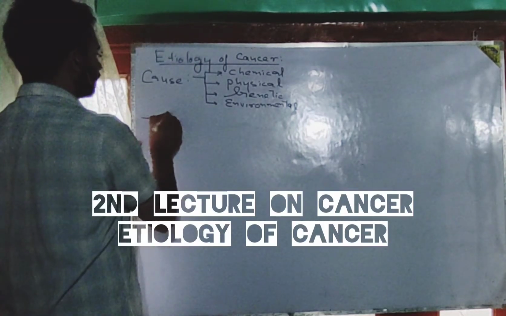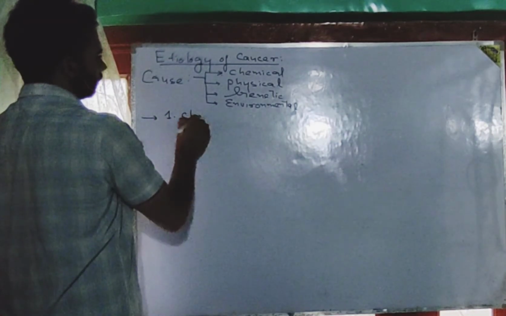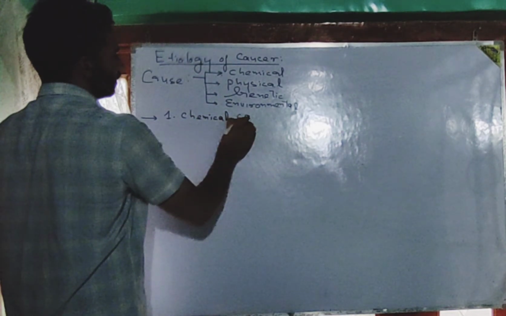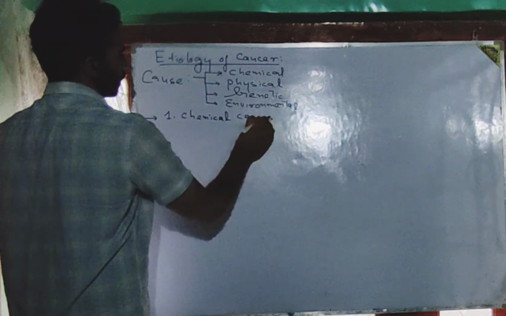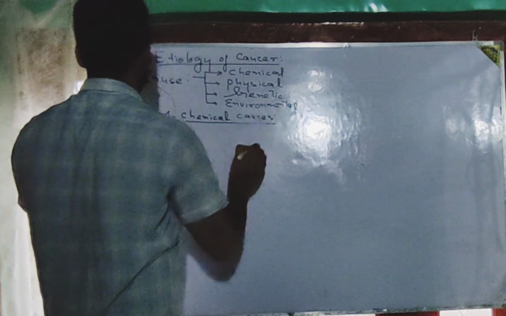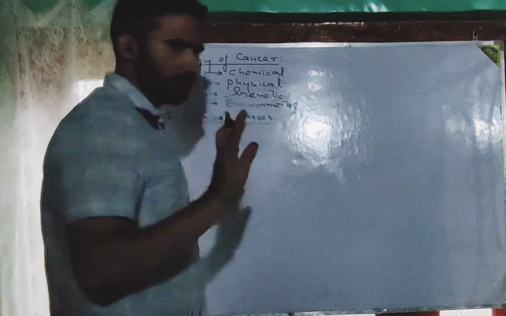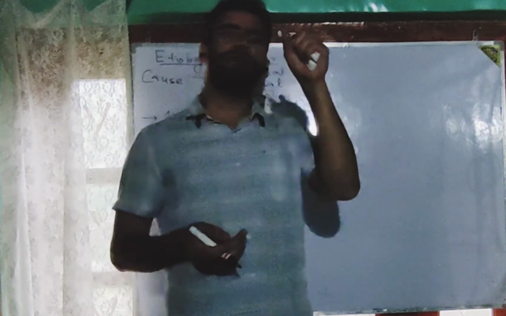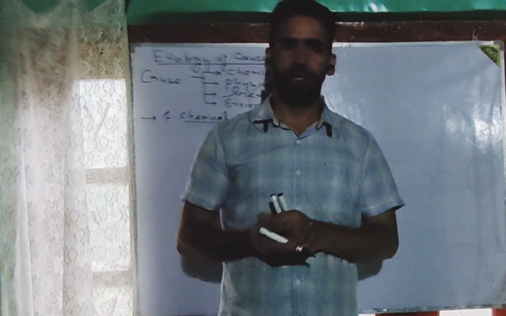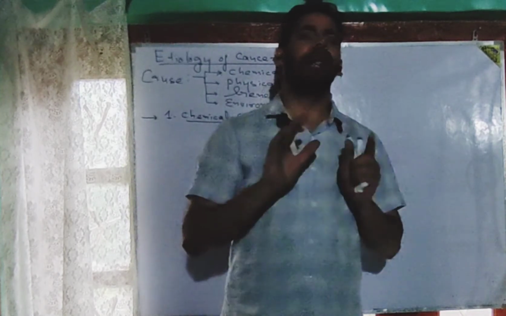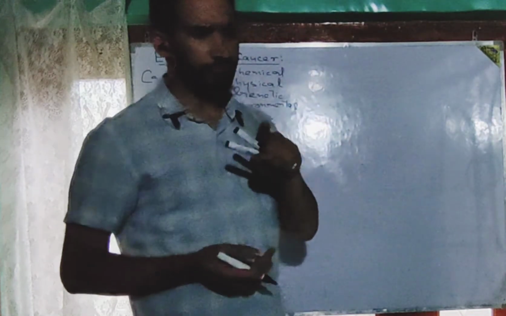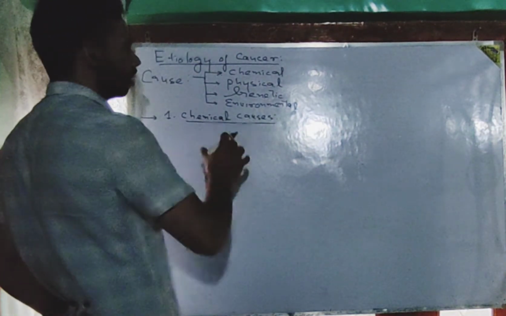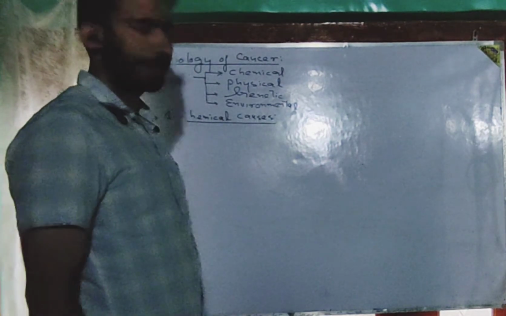Causes of the cancer. Let us have a look over the chemical causes. See, among all the cancers across the globe which are prevalent in human beings, 80% of the cancers are because of the chemical agents. Chemical causes happen to be the 80% causative agents for the development or the cause of a cancer.